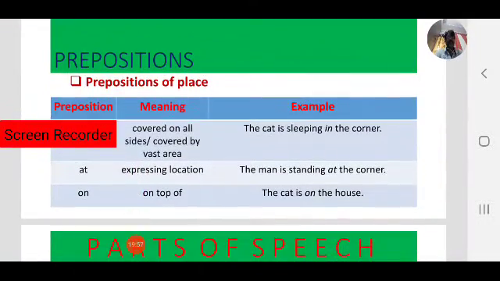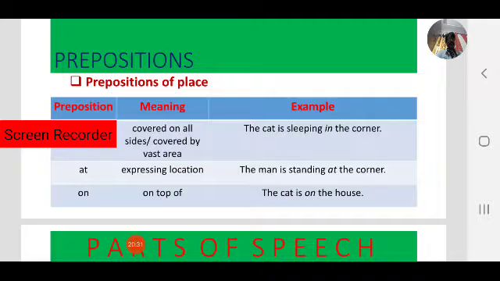In means covering on all sides. We have already seen some examples. In, covered by a vast area, in that case we use in. The cat is sleeping in the corner. Observe, without in, what happened? The sentence is not complete. The cat is sleeping the corner has no meaning. So the cat is sleeping in the corner. In is a preposition of place.